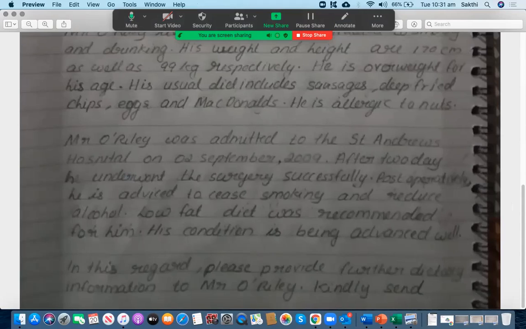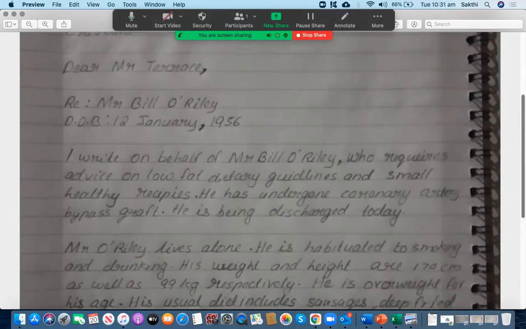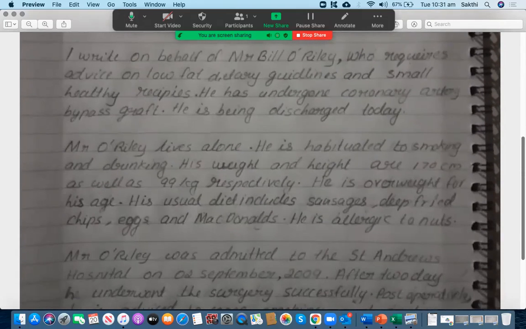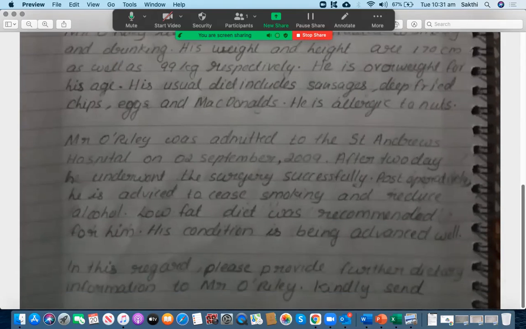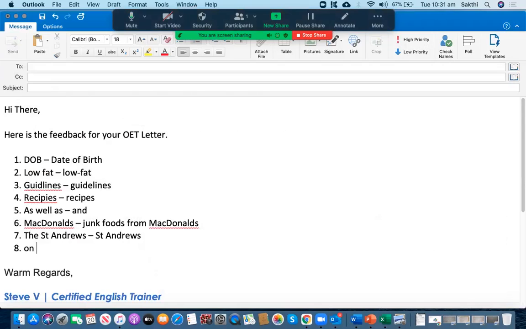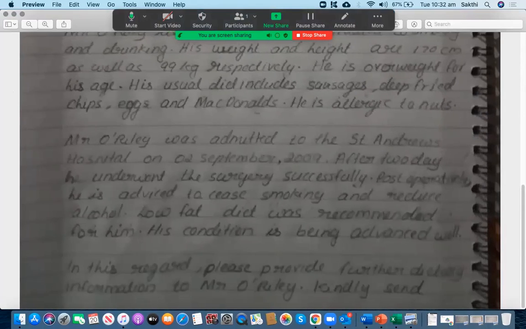On 02 September 2009, instead of writing down the date once again, you can use the time references. So it's 1 week ago, okay, a week ago. So instead of saying on 02 September 2009, you could have mentioned a week ago, right? It's always better to use the time references rather than the date once again, wherever possible.